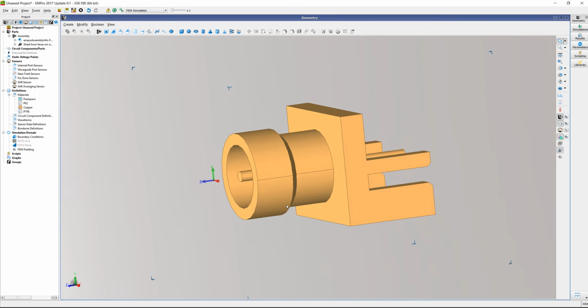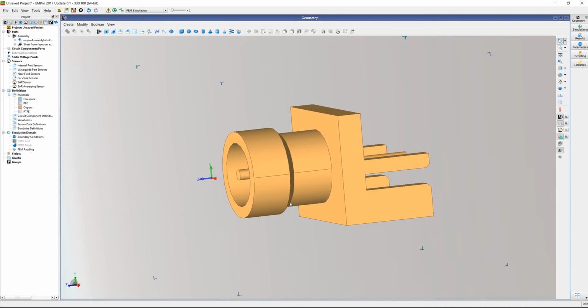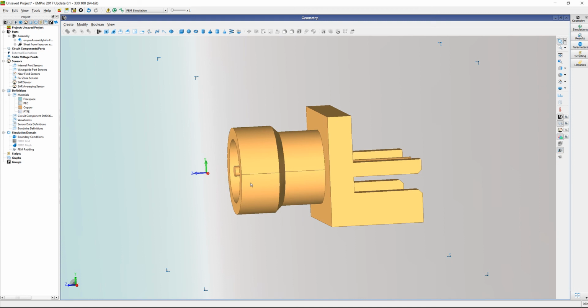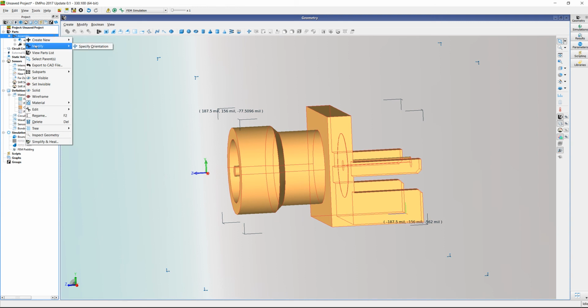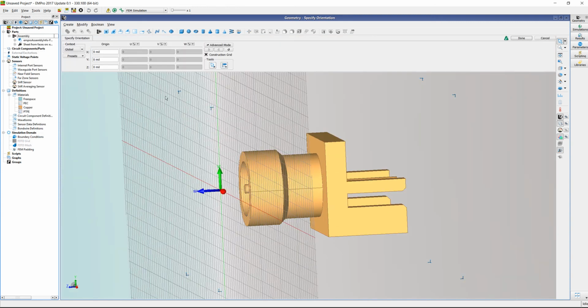And another thing you want to be careful about is if you want to import this back into ADS, normally in ADS, if you put it this way, your Z dimension needs to go up. So we need to rotate this so that the Z dimension is going up. What we need to do is right click on this assembly, say modify, specify orientation, and we want to rotate this along the x-axis.